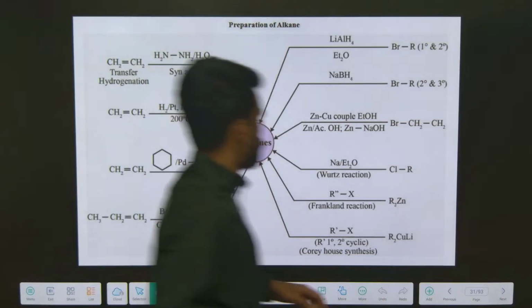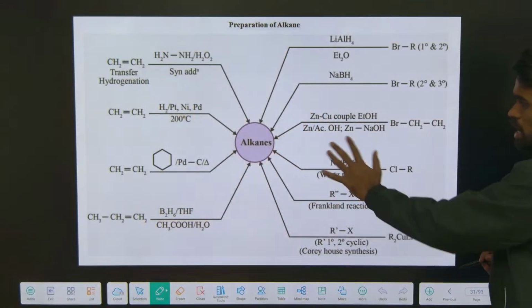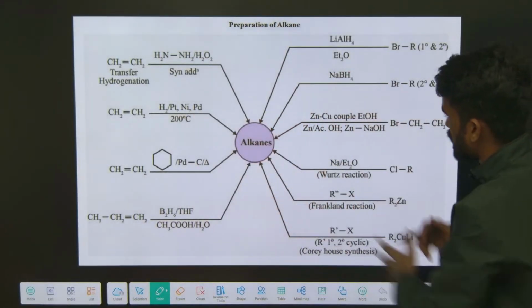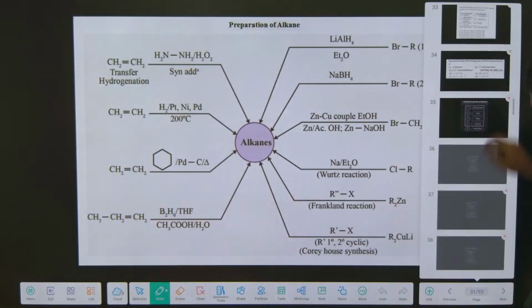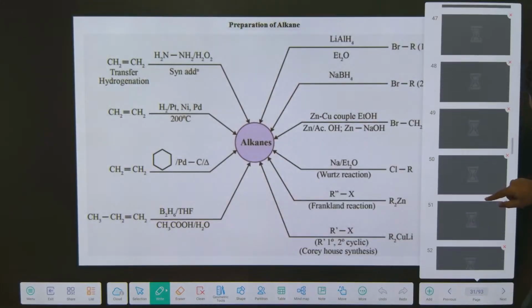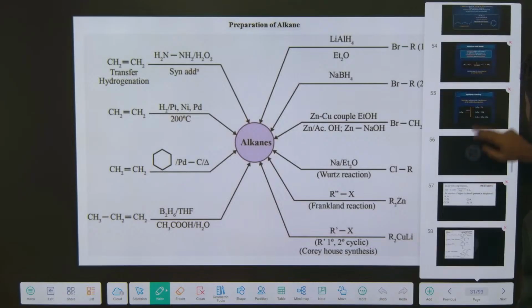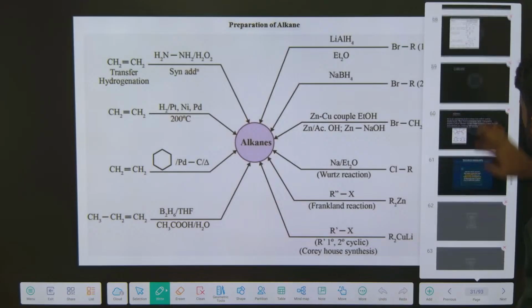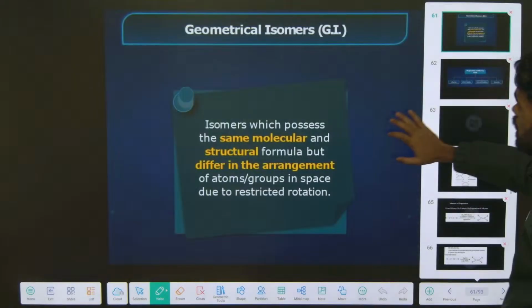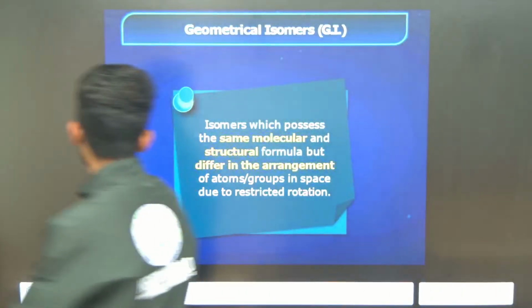So I hope you have seen the last video where we discussed all these chemical reactions. Now here I will be giving the content about alkenes. In the last class we also discussed geometrical isomerism.